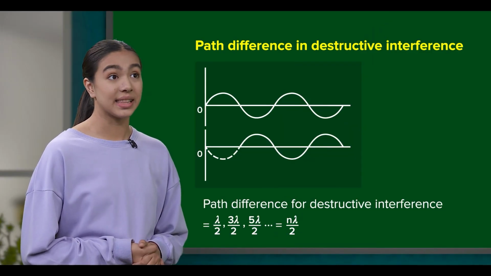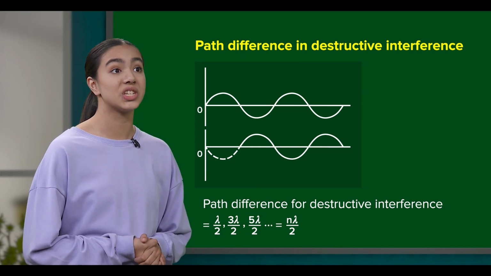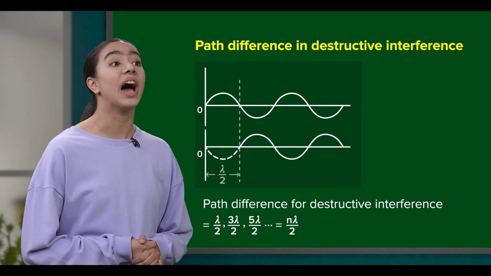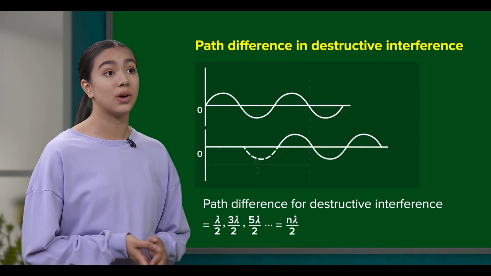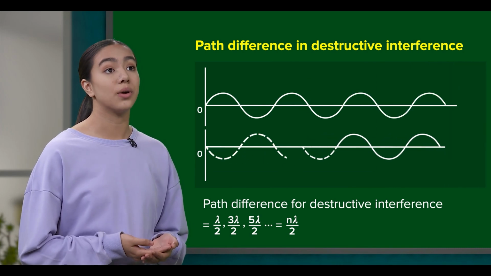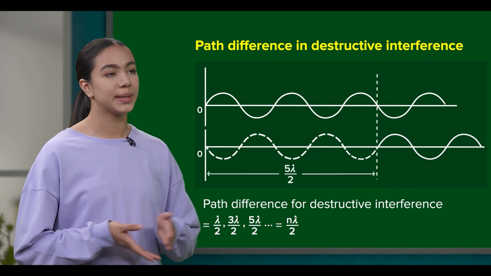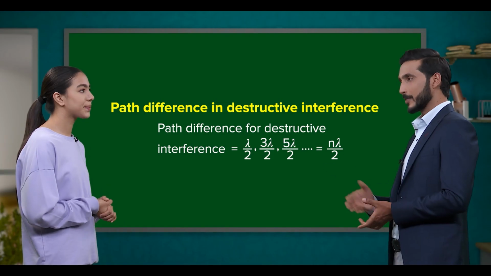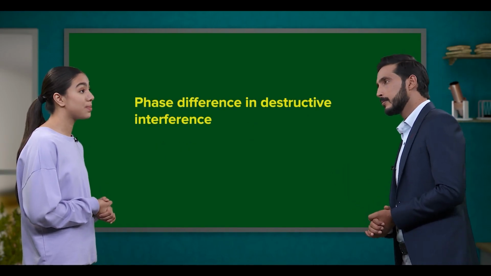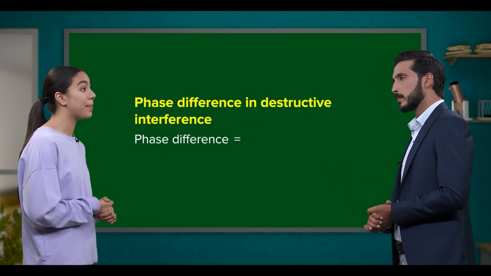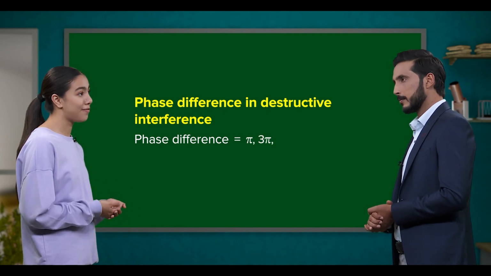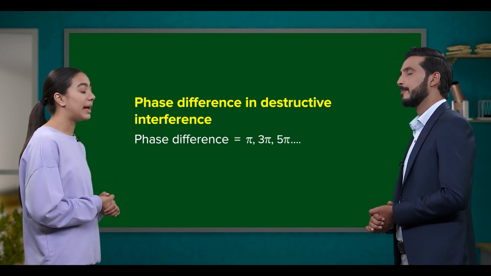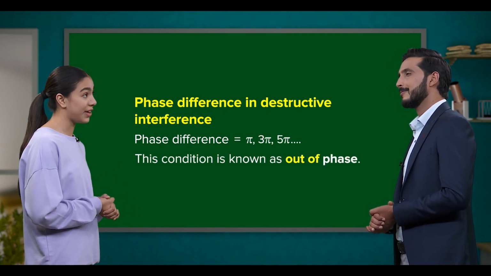In that case, the other path differences for destructive interference are half lambda, 3 lambda over 2, 5 lambda over 2, and so on. Thus, the corresponding phase differences are pi, 3 pi, 5 pi, and so on. And the condition is out of phase.